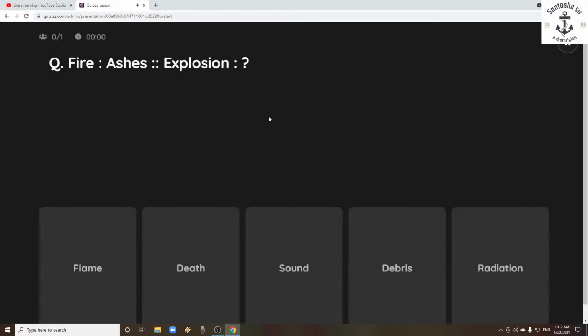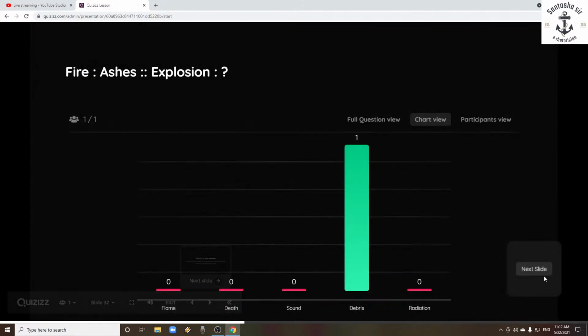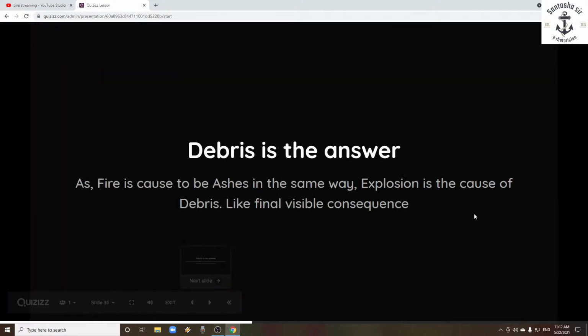So here, if ashes is to fire, then what is it for explosion? The options were given: flame, death, sound, debris, radiation. So here the answer is debris. And why is it debris? When fire happens, ashes is the last thing which will remain, like a reminder for us. That will be the last stage of any fire accident.